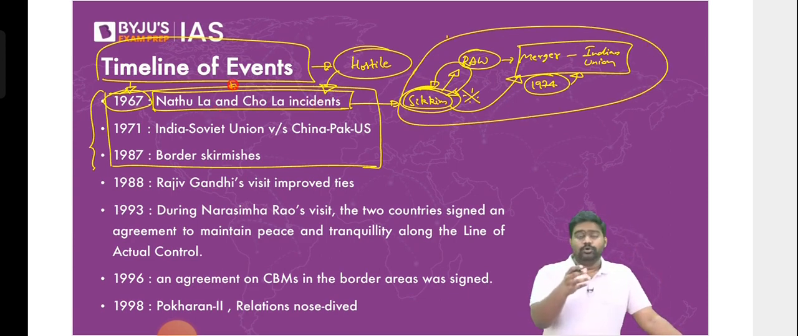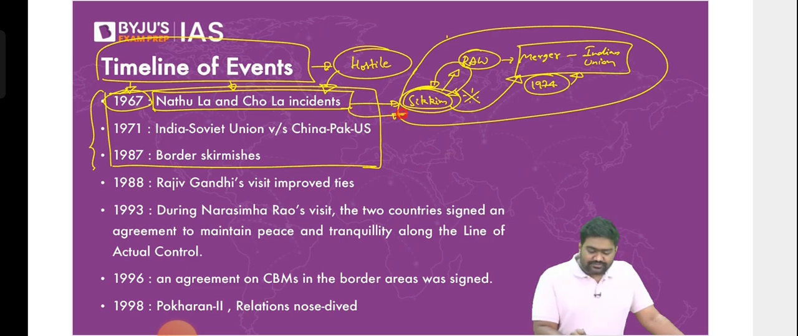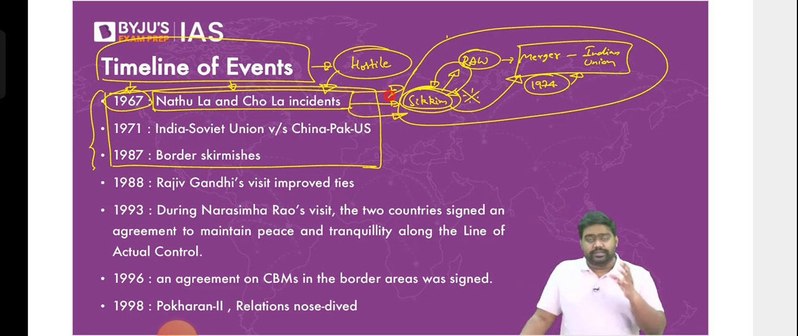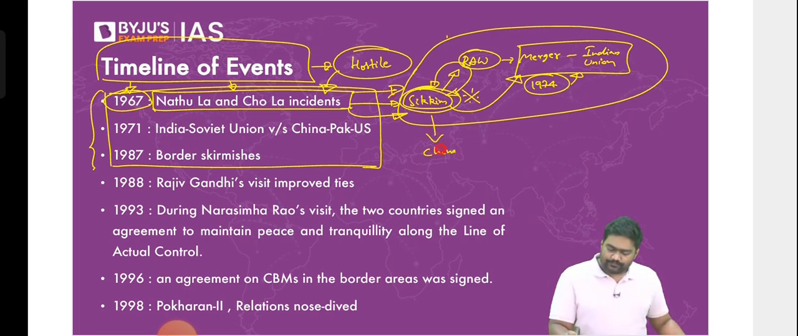Natula is a strategic pass. I've helped you understand this in a previous session. Considering the significance of Sikkim, it is believed that India forced Sikkim to join India by triggering and creating a crisis. All right. So as Sikkim merged with India, China did not recognize this.